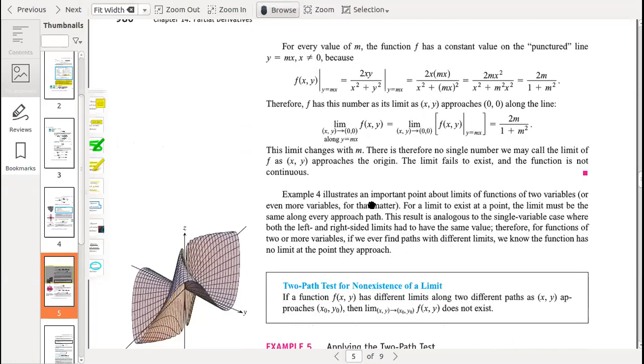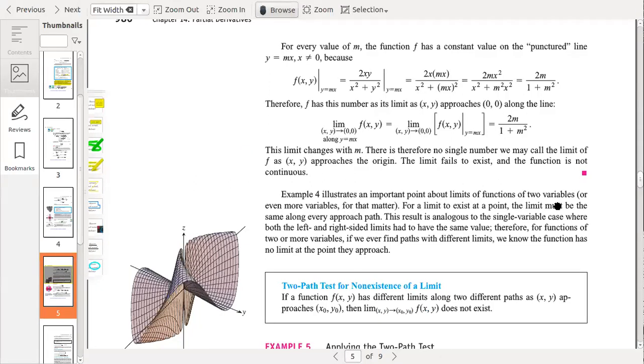Example 4 illustrates an important point about limits of functions of two variables, or even more variables for that matter. For a limit to exist at a point, the limit must be the same along every approach path. This result is analogous to the single variable case, where both the left and right side limits had to have the same value.